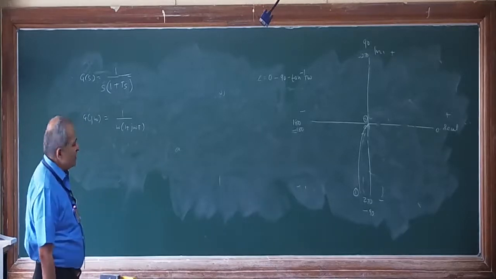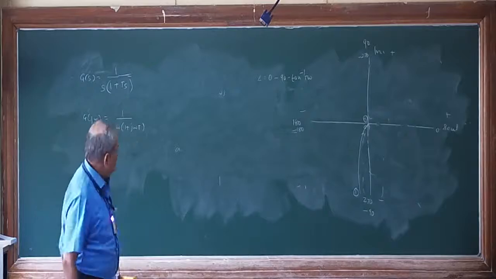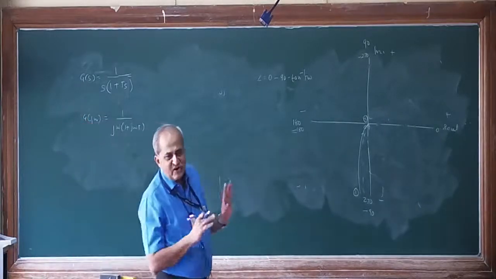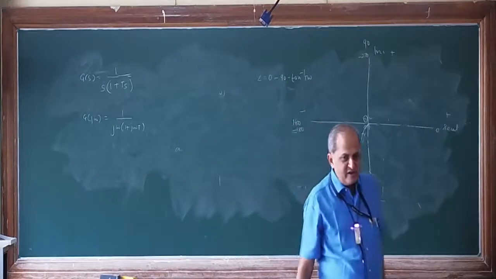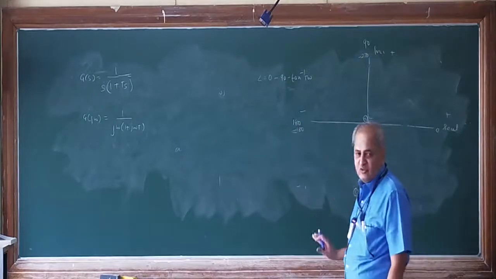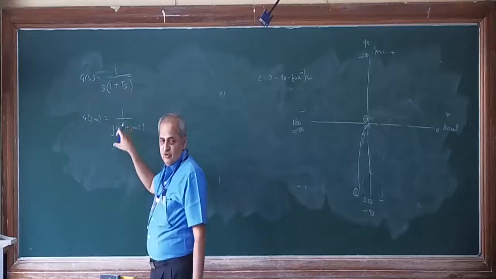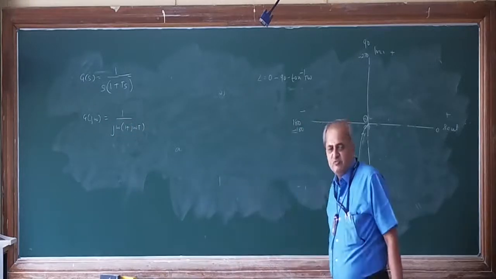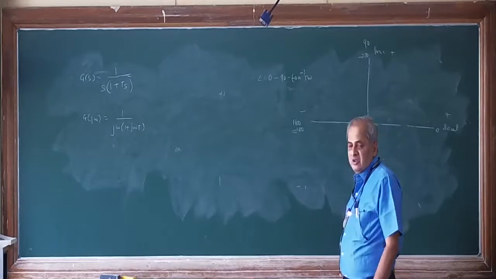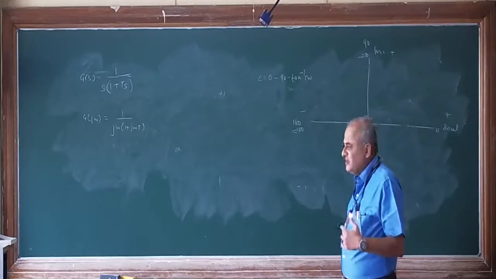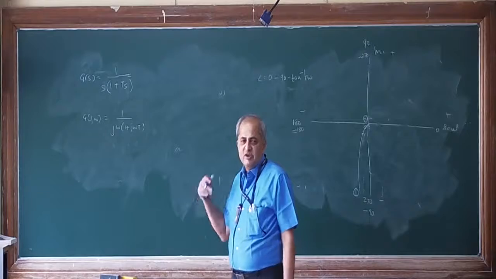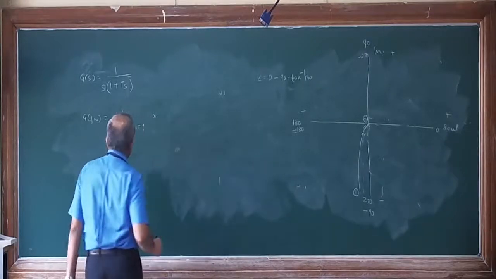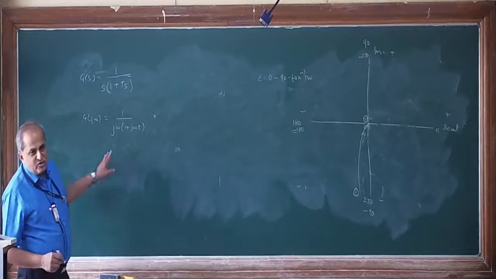If we multiply by the complex conjugate, I will take the s is equal to j omega along with that also. Actually it is meaningless, but we can do it like that because we have substituted s is equal to j omega. If we don't substitute j there, it doesn't make much difference, it is only a question of the sign. So to rationalize it, I will multiply and divide by the complex conjugate of this.